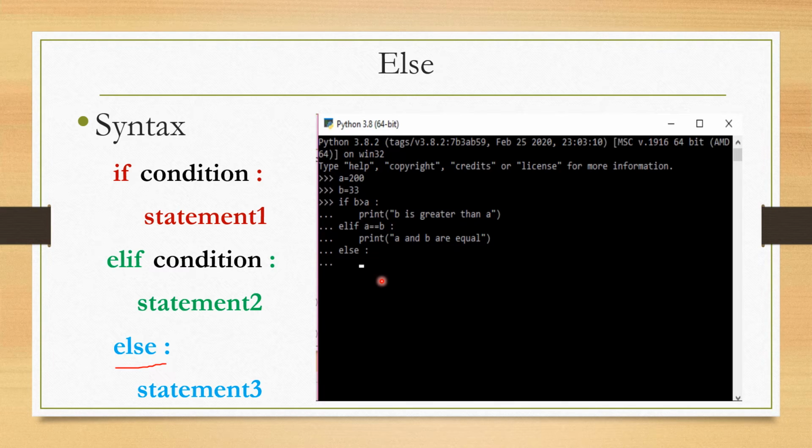Else, print a is greater than b. So like this, you can use the else keyword if the conditions are false.